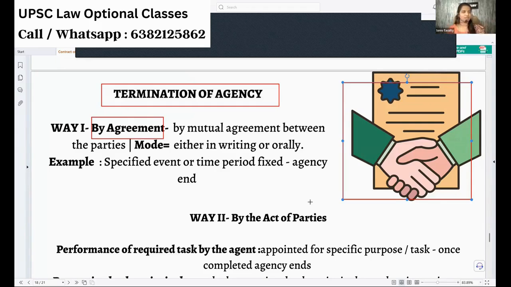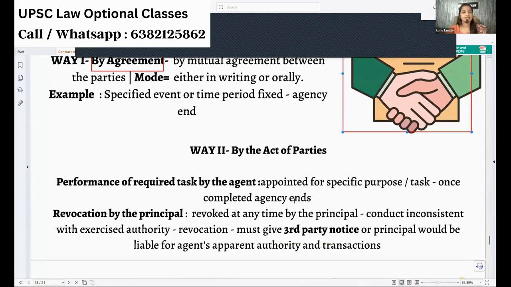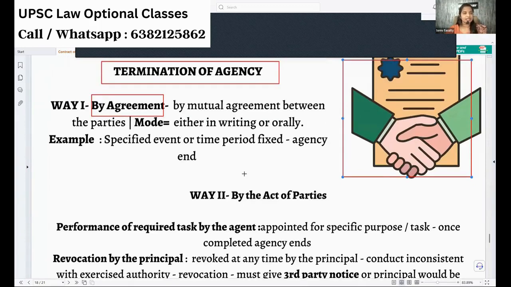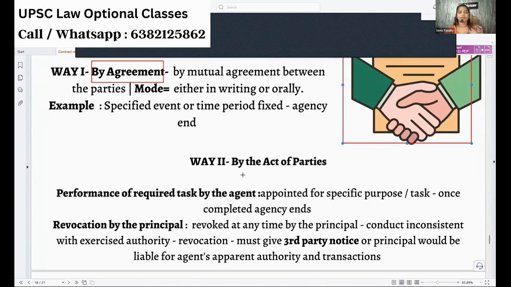I don't want you. You don't want me. Something like that. We are ending today. We write an agreement, either writing or orally. Then the agency is terminated by an agreement. Okay. Next, we see that in agreement we have a lot of types also. That's not important, but the first way is by way of agreement.